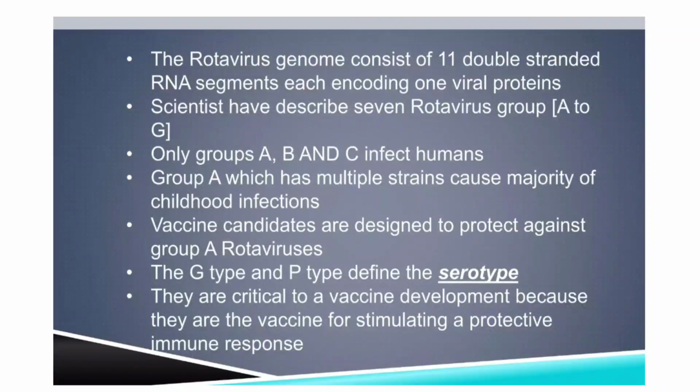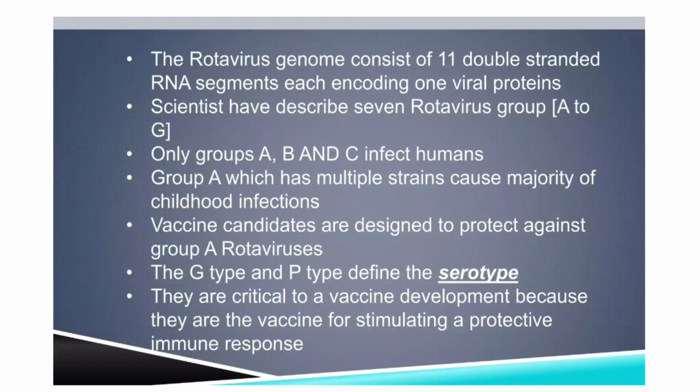Rotavirus has groups from A to G. But only rotavirus A, B and C lead to infection in humans. The vaccine gives protection against group A rotavirus, because group A causes the most childhood diarrhea in infants. To prevent childhood infection by group A, we give rotavirus vaccination, which is effective against group A rotavirus.